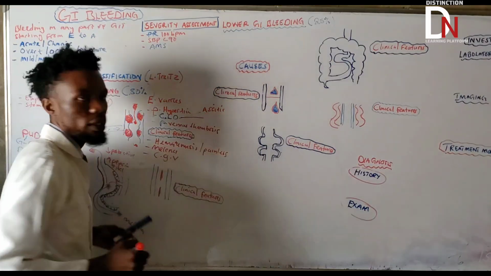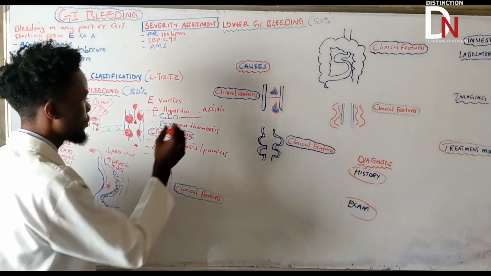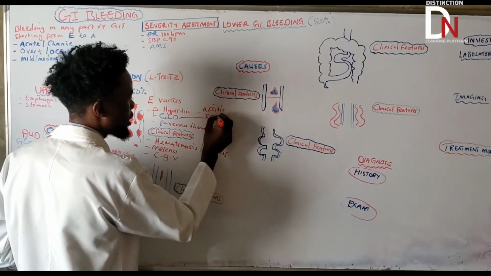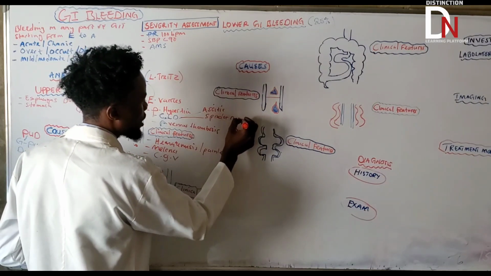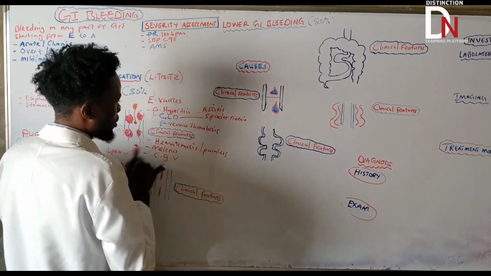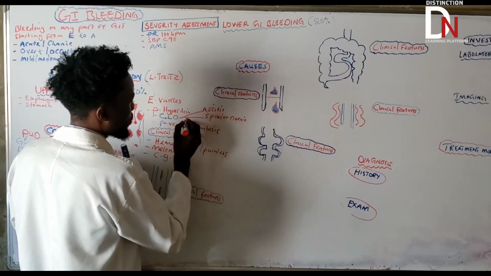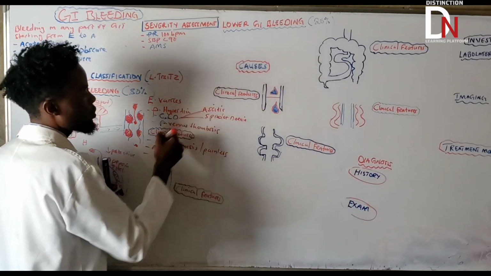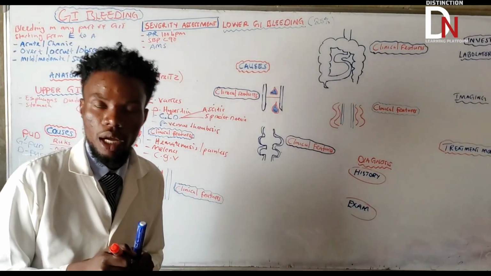Okay, what else? What else apart from that? Spider nevi. They're going to have spider nevi. Okay, spider nevi. So they're going to have spider nevi. They're going to have ascites. Very, very important concept.